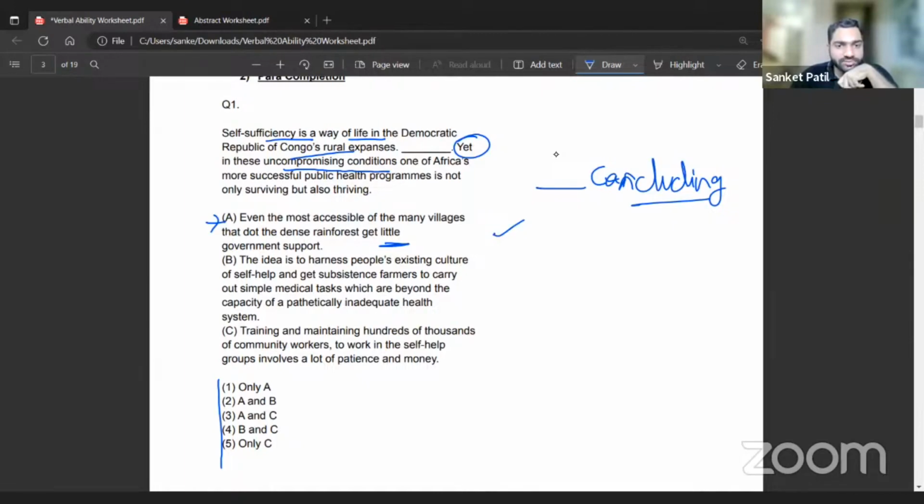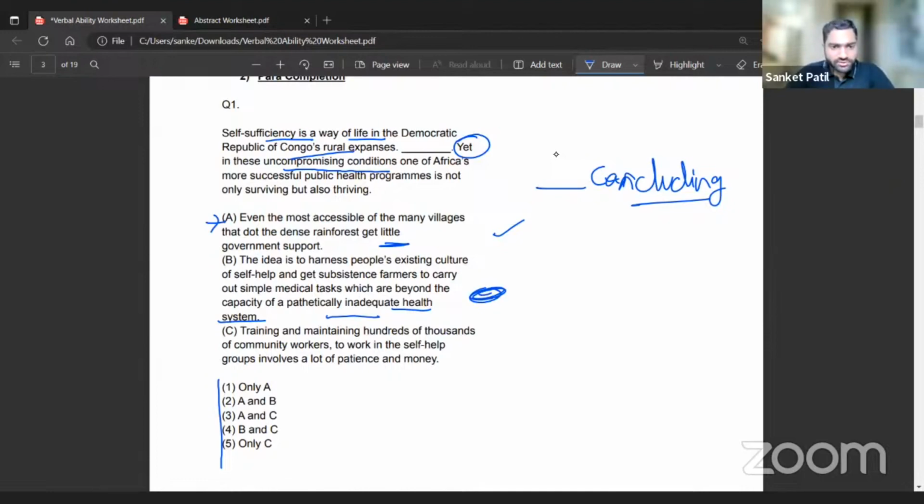Option B: the idea is to harness people's existing culture of self-help and get some sense to carry out medical tasks. Pathetically inadequate health system. Okay, this is something that is basically criticizing the sentence here, something that is basically talking about the health systems. And again here, public health systems. I think here the idea is to harness. Okay, we'll look at it at a later stage. Does not make perfect sense, but we can keep it for later on.